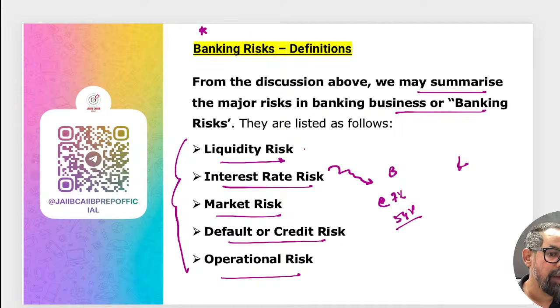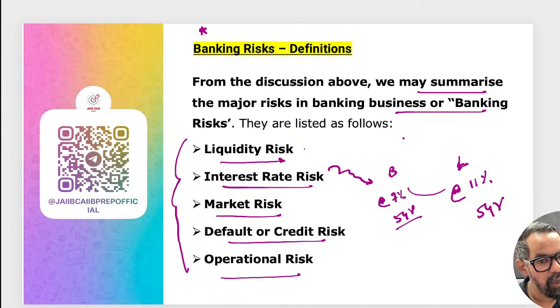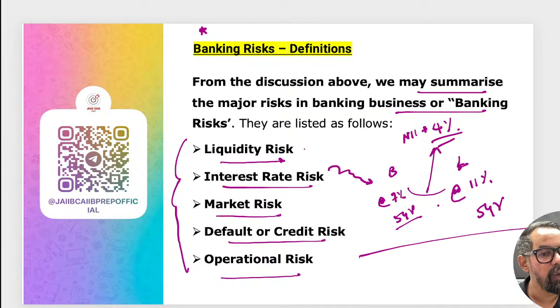Lending we have done, suppose, at the rate of 11%, for the same time horizon. So right now we have an NII of 4%. Your net interest income is 4%. What happened after 1 year?